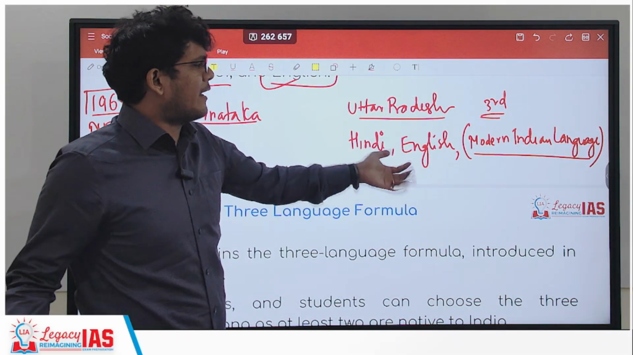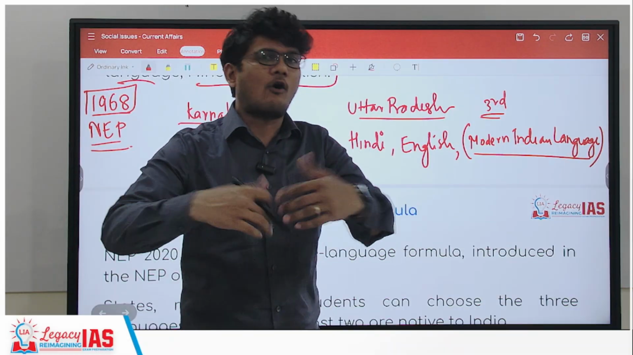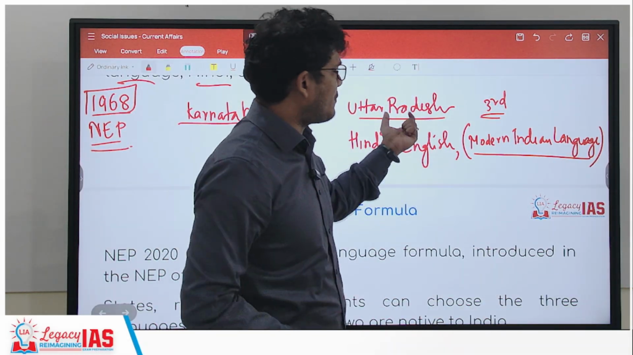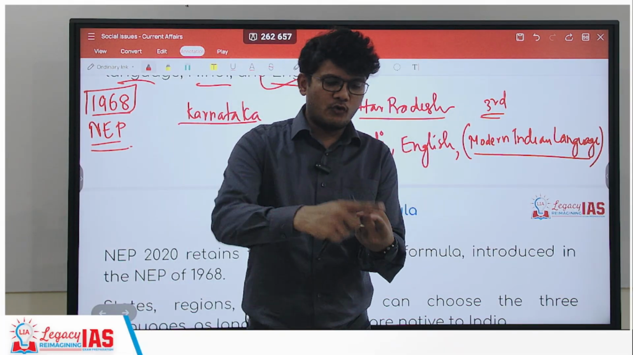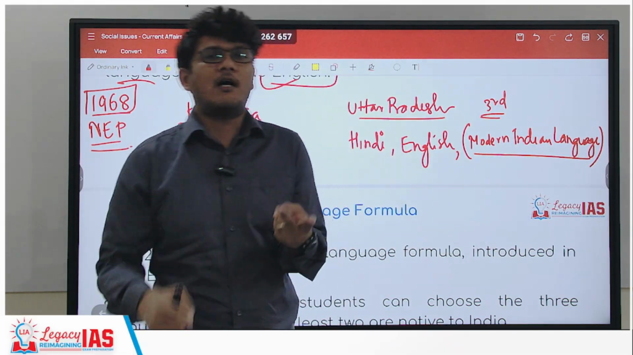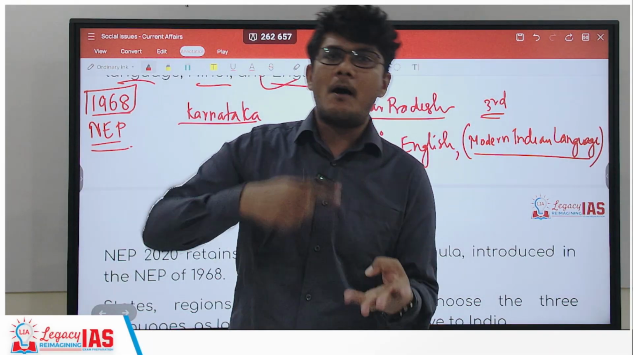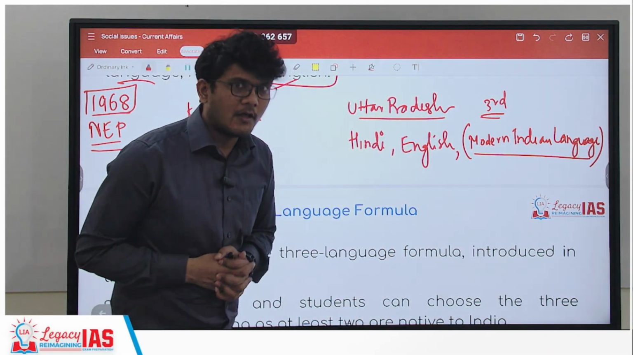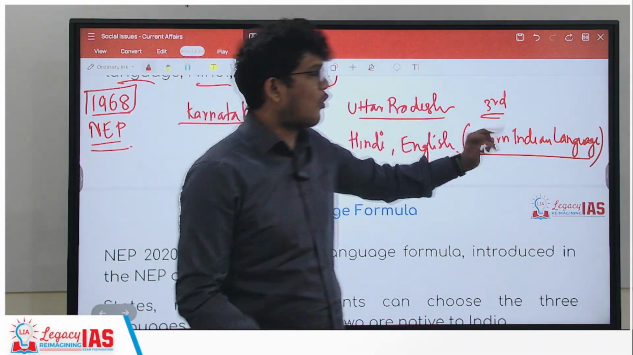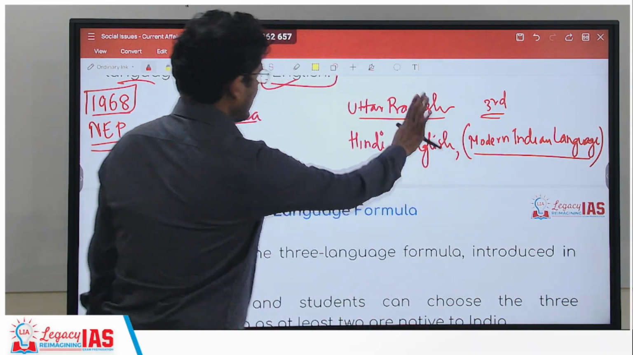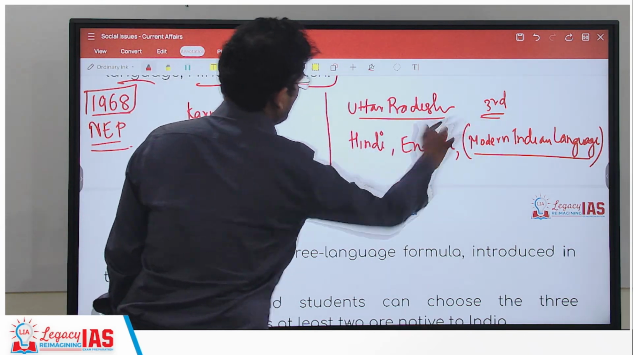But let's say, for example, let's assume that the Hindi speaking states choose South Indian languages. Then what will happen? One state might choose Telugu, one state might choose Tamil, one state might choose Kannada, Malayalam, and so forth, right? Or they have an option to choose any other language also, right? So this is what the Hindi speaking state will do.